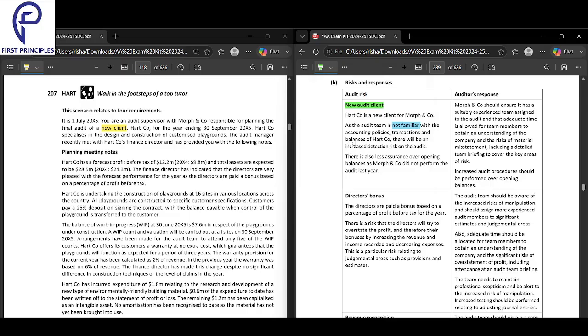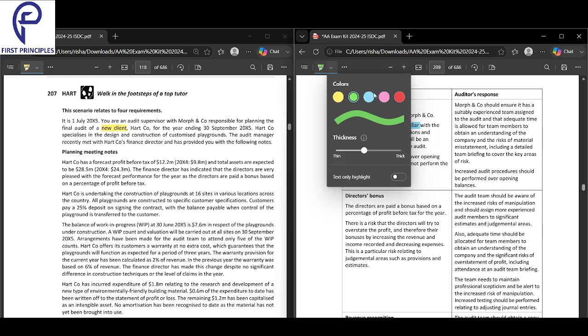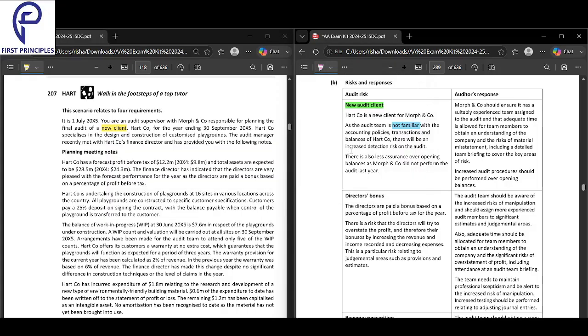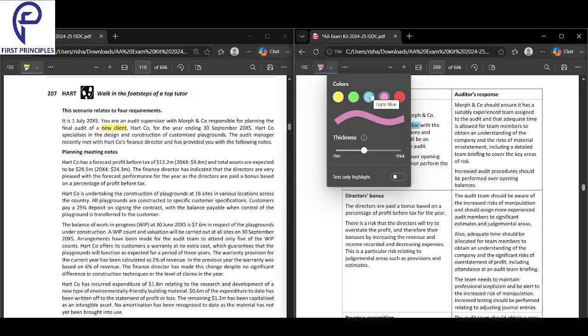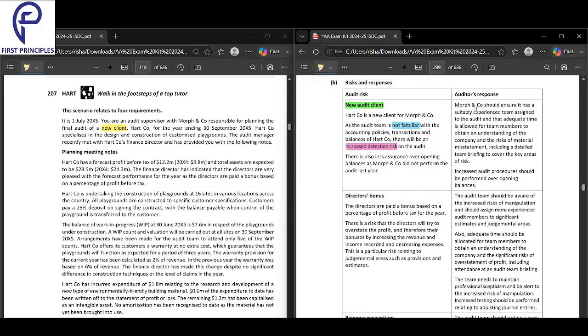So what is the impact of this? The impact is that there's going to be an increased detection risk. So what is the solution? Send an experienced team, and give adequate time to the audit. Also increase testing on the opening balances.